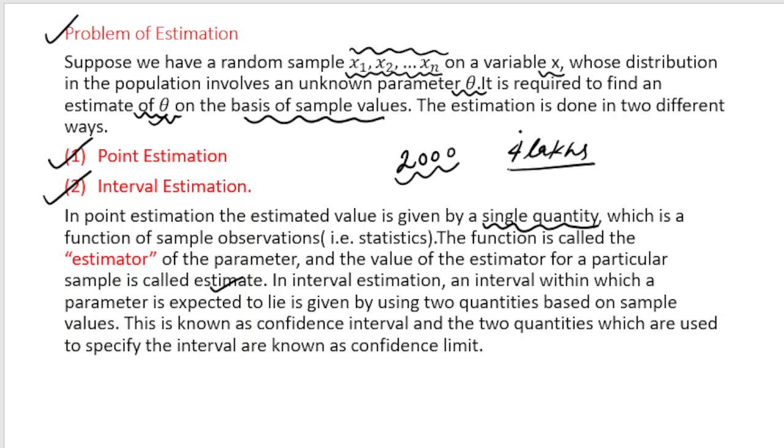This value is just one value, and since we are estimating just one value, we call this a point estimation.